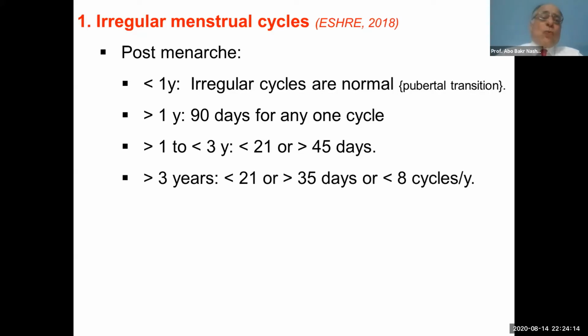Between 1 year and 3 years, if the menstrual cycle is less than 21 days or more than 45 days, it is an irregular menstrual cycle. After 3 years, if the menstrual cycle is less than 21 or more than 35 days, it is an irregular menstrual cycle. And if the number of cycles per year is less than 8, it is an irregular menstrual cycle.